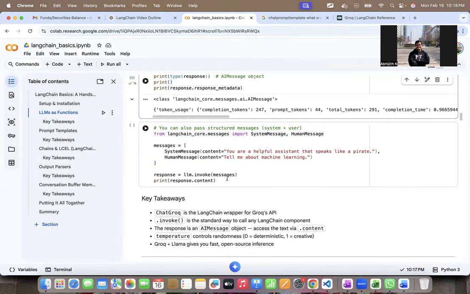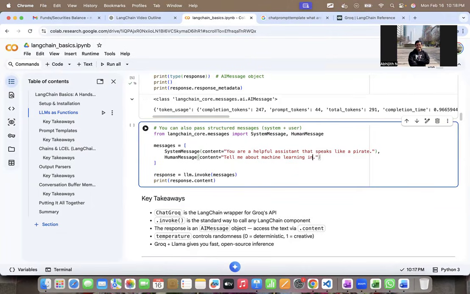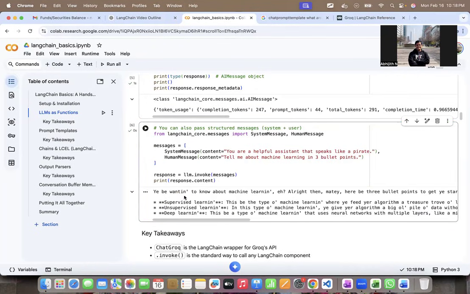I'm going to get the response and print it. Here I'm saying you're a helpful assistant that speaks like a pirate. Tell me about machine learning in 3 bullet points. I hit enter. Notice it says ye wanting to know about machine learning, it talks like a pirate and gives you 3 bullet points.